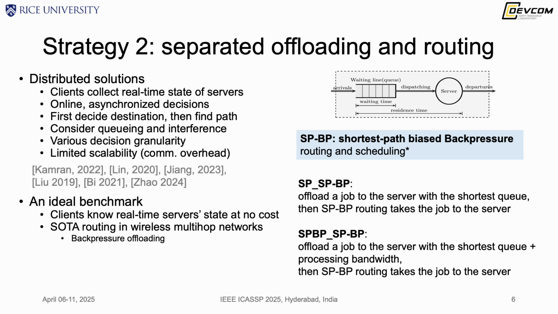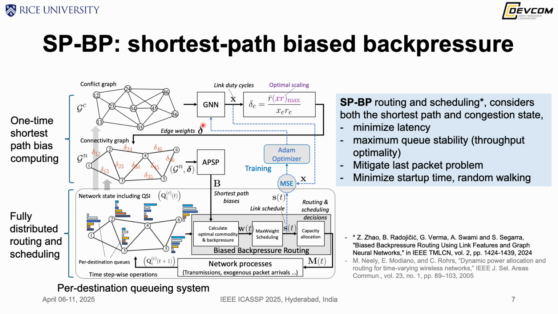Here, the offloading and routing are based on backpressure because it has the maximum queue stability. We need to mention this state-of-the-art shortest path biased backpressure. It has the minimal latency and maximum queue stability, and it can mitigate many of the drawbacks of the original backpressure. It has three main characteristics.